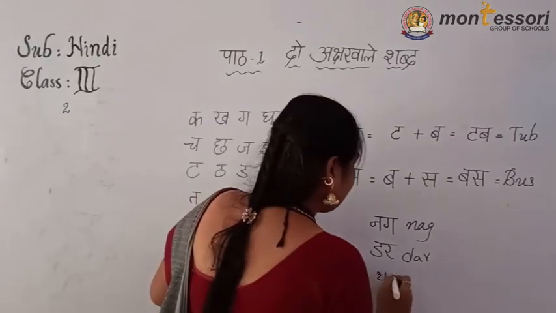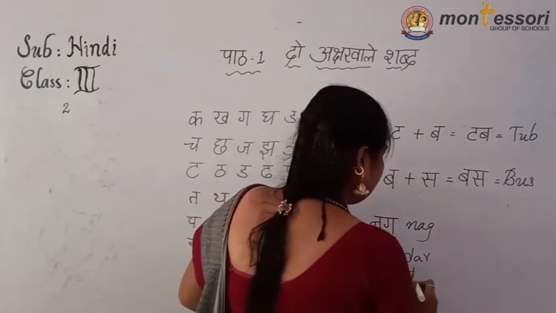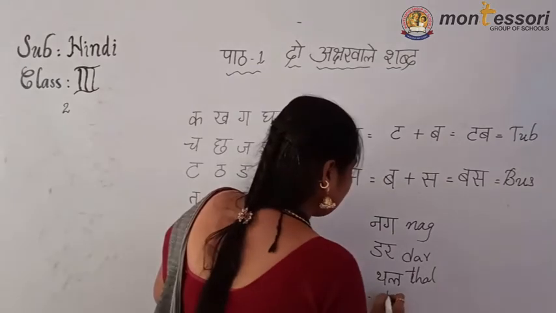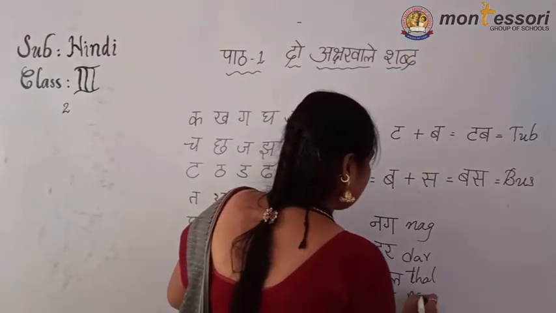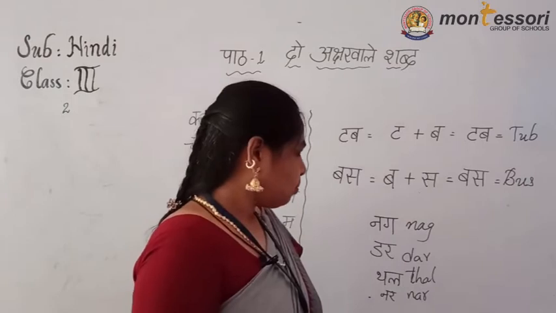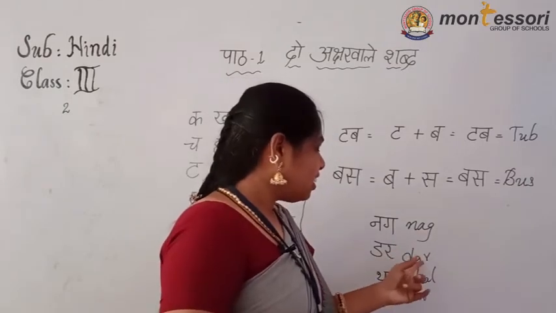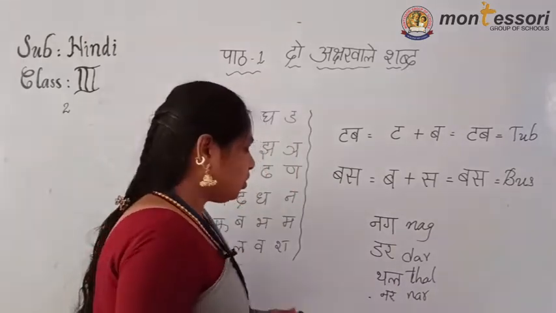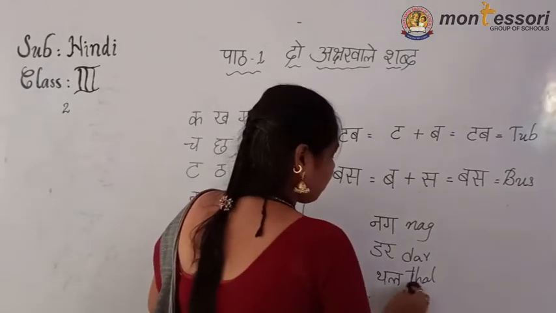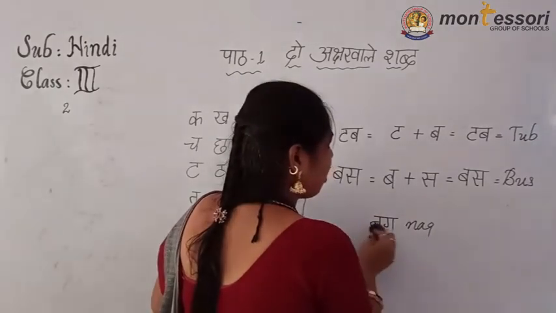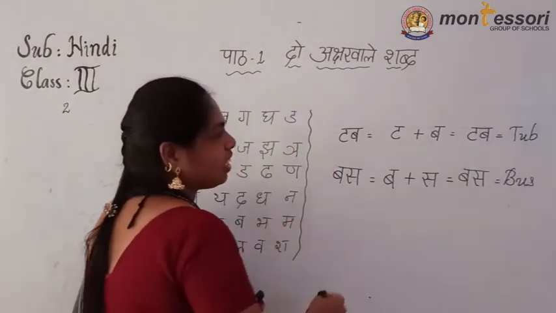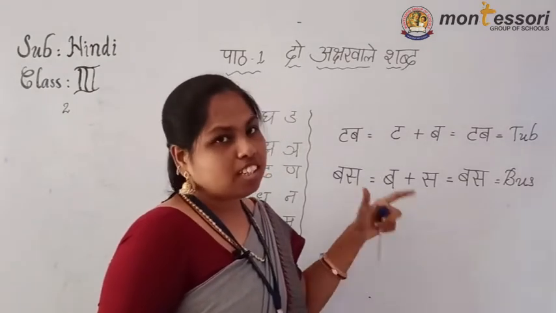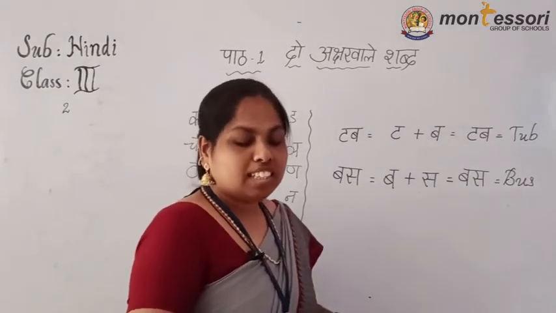Tha, la, thal. Okay, na, ra, nar. See, by writing the spelling in English we can easily identify this word. That's why first you have to learn the Varnamala, then only can we identify these words easily. In English, if the pronunciation comes, then also we can identify easily.